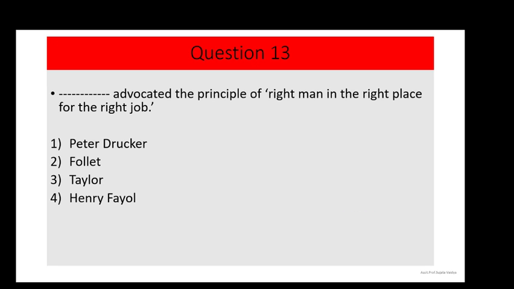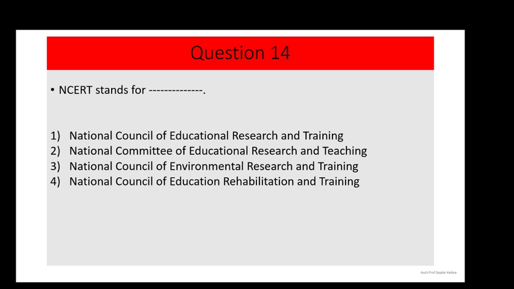Dash advocated the principle of right man in the right place for the right job. And the options are option number 1, Peter Drucker, option number 2, Follett, option number 3, Taylor, and option number 4, Henry Fayol. And the correct answer is option number 4, that is Henry Fayol. Next question, question number 14.